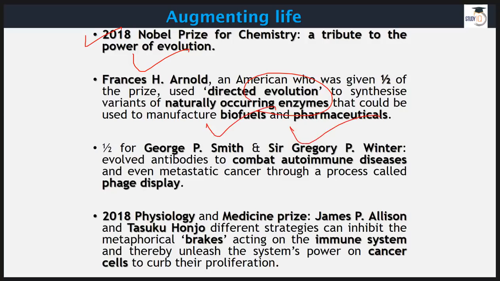Then, of this one full prize, half went to Francis H. Arnold, and the other half was divided in equal parts between George P. Smith and Sir Gregory P. Winter. They worked on combating autoimmune diseases. This is called phage display.